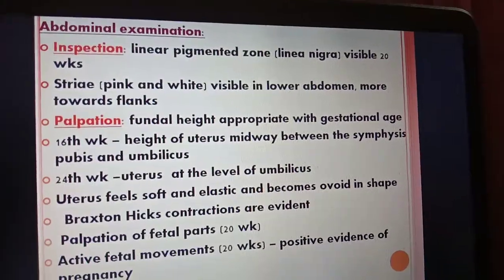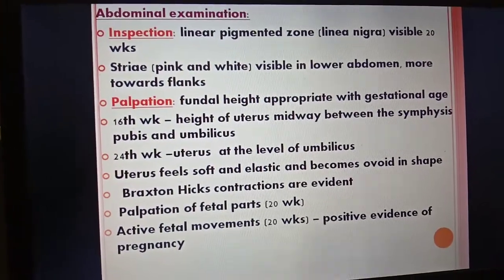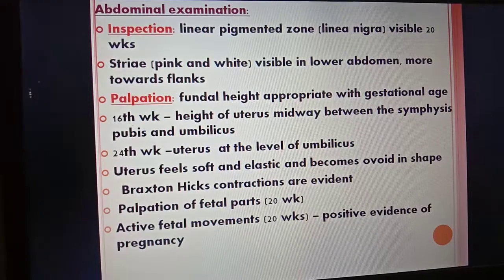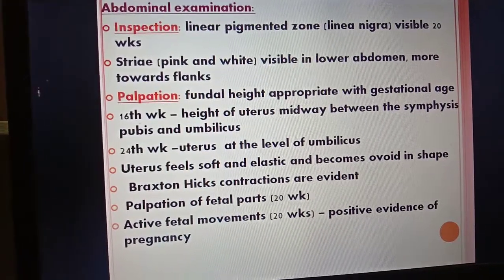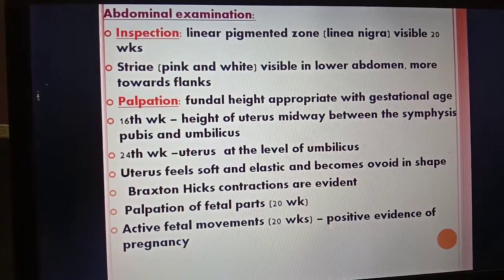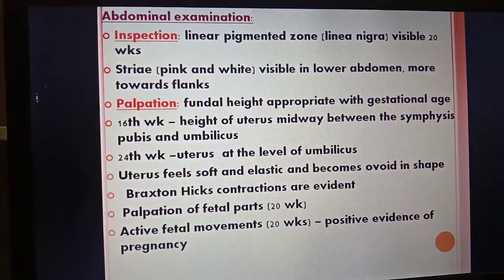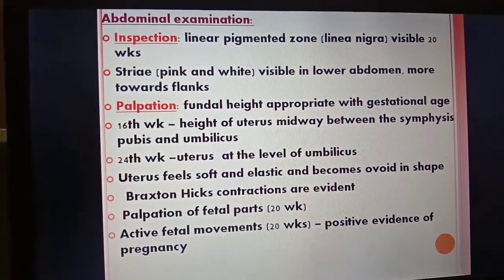So what happened during the 16th week? The height of the uterus is midway between the symphysis pubis and the umbilicus. You can see the uterus; the height of the uterus is midway between the symphysis pubis and the umbilicus.